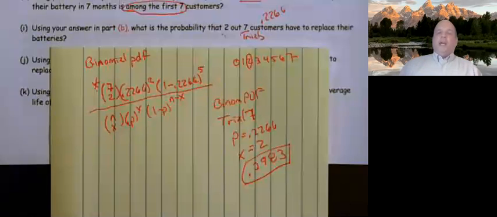They didn't ask me that. They said, hey, we're going to go to 7 people. What's the chance that you have 2 failures out of 7? So we have 7 trials because we're sampling from 7 people. We're not going to wait till we find the first one. We're going to talk to 7 regardless, and then find out what's the chance that we had 2, not 1. So that makes it a binomial because we have a specific number of trials.